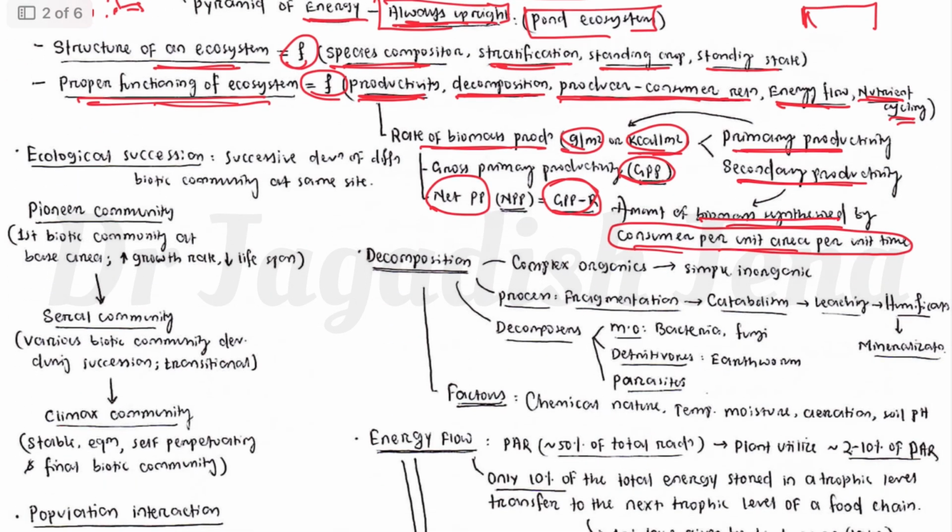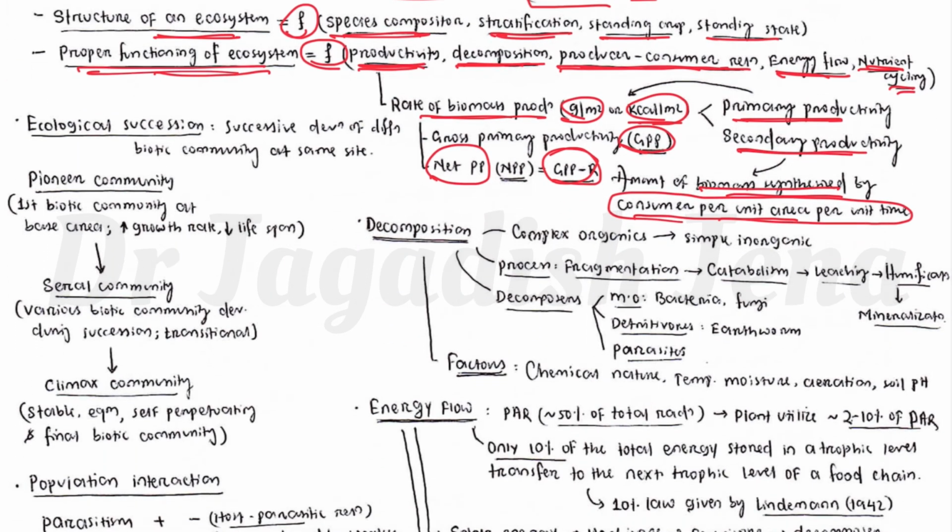Then another important aspect of the ecosystem is ecological succession. It is the successive development of different biotic communities at the same site. There are three different stages out there: pioneer community, serial community, and climax community.